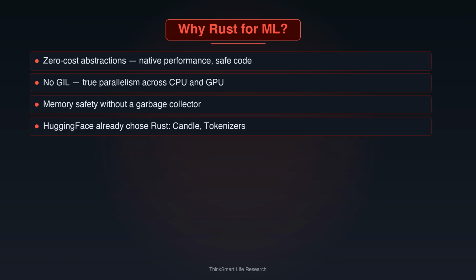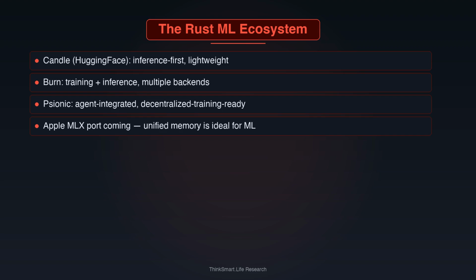And a major announcement alongside psionic: they're porting Apple's MLX framework, the one designed specifically for Apple Silicon's unified memory architecture, into psionic's ecosystem. That means M1 through M4 Ultra chips, with their unified CPU-GPU memory pools, become native targets for Rust ML. Psionic isn't entering a void.